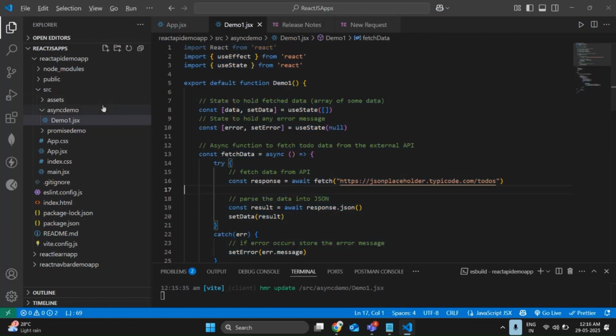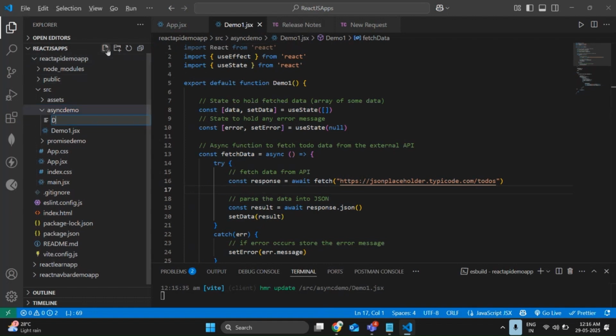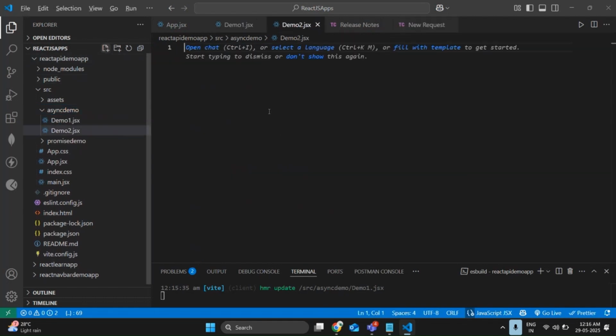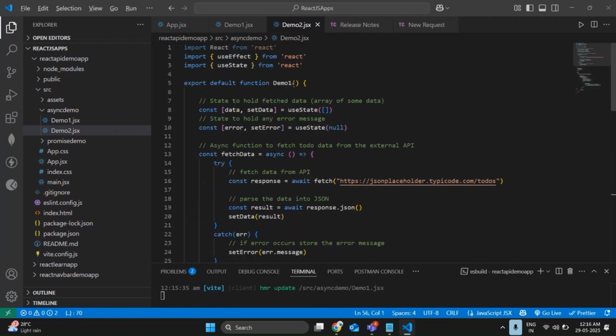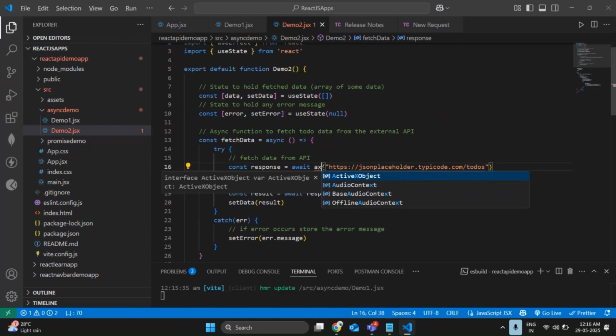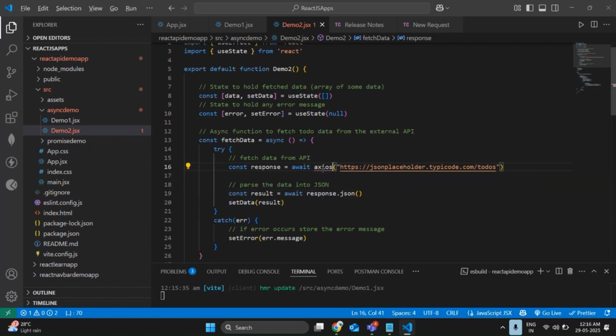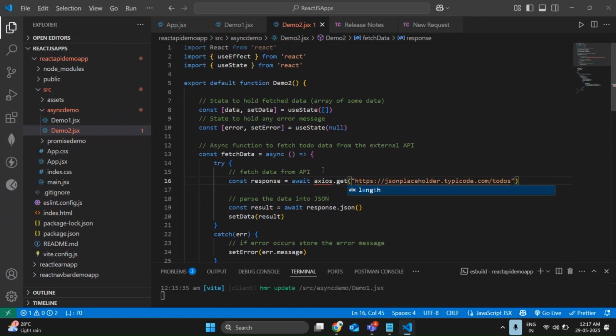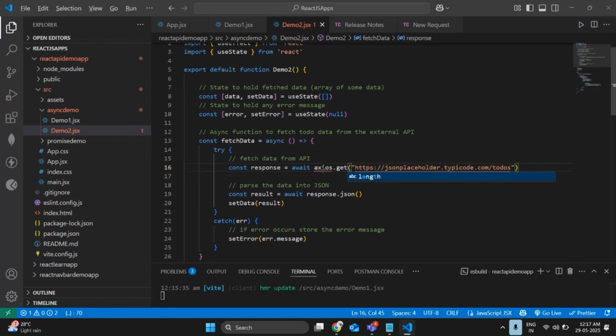So copy this and come here. Create Demo2.jsx and paste it here. Change demo1 to demo2. Everything is fine, so no need to change anything else here. I only need to change fetch to Axios, using axios.get. We need to install one package, one dependency, so we'll install the dependency now.